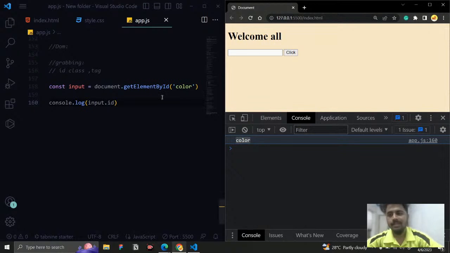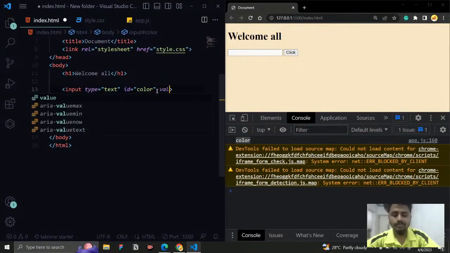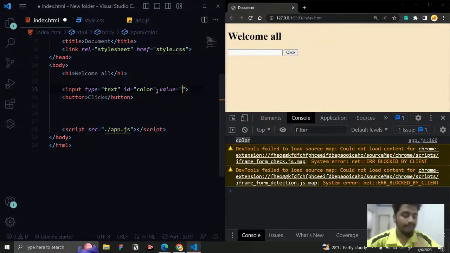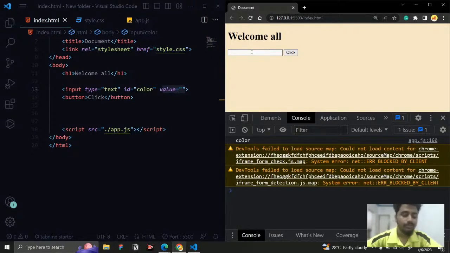Same like that, in the input tag we have an attribute that is going to be the value attribute, and this value attribute is going to have the information about whatever the user is giving in this input tag. In this value attribute only it will go and store.